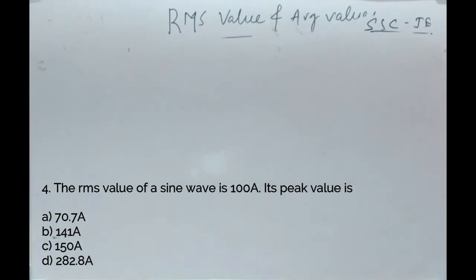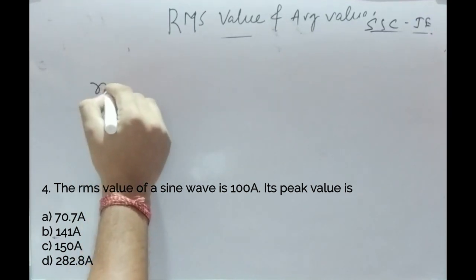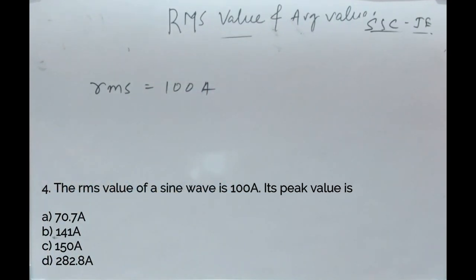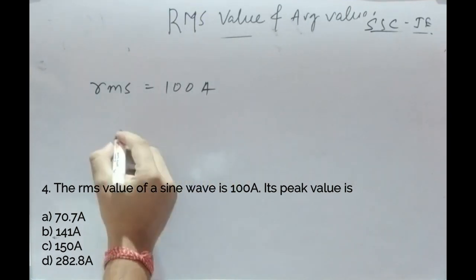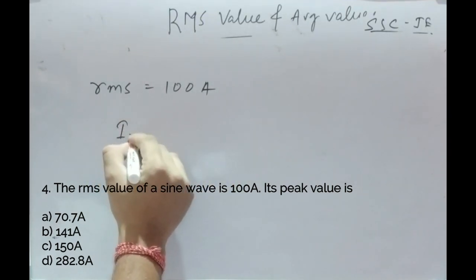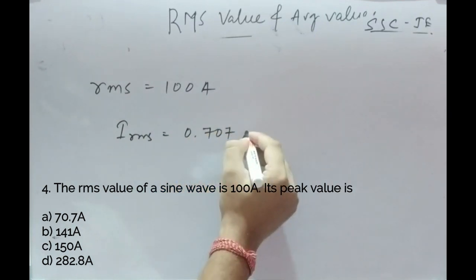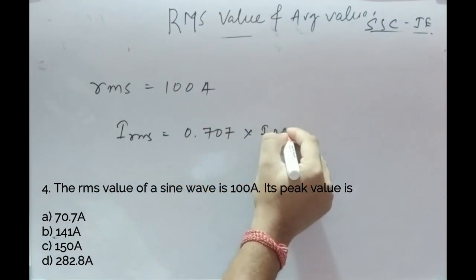So let's go to the question, fourth question. The RMS value of a sine wave is 100 ampere. Okay, so here the RMS value of current is given, that is 100 ampere. So how will you find out? For that, what is the formula? I RMS equals 0.707 into I peak.